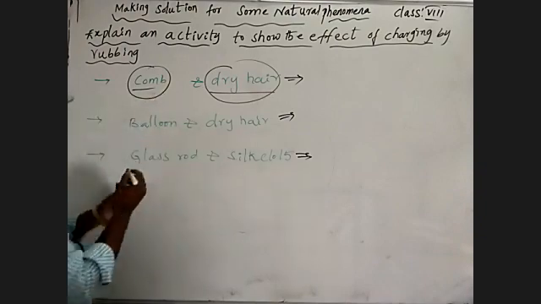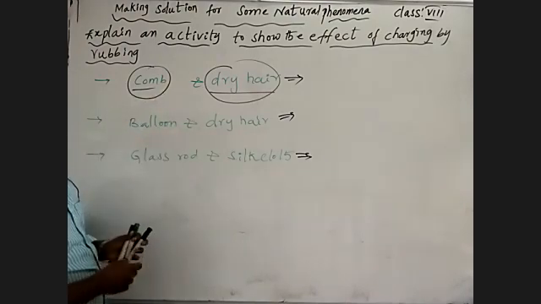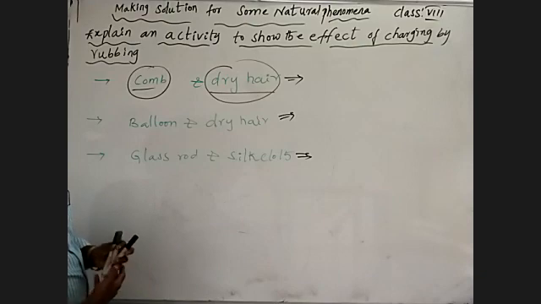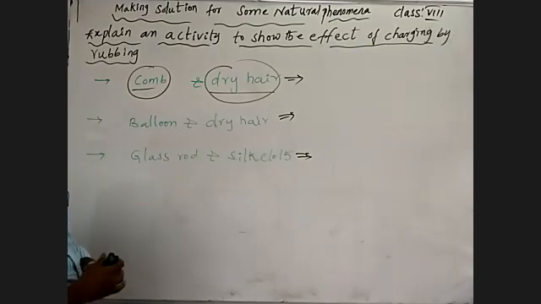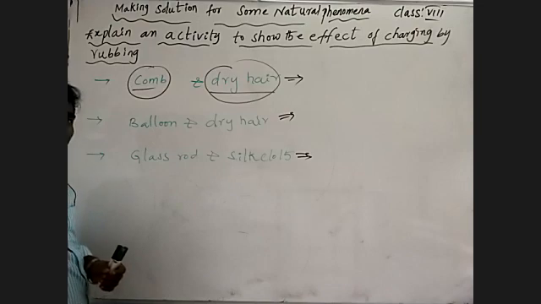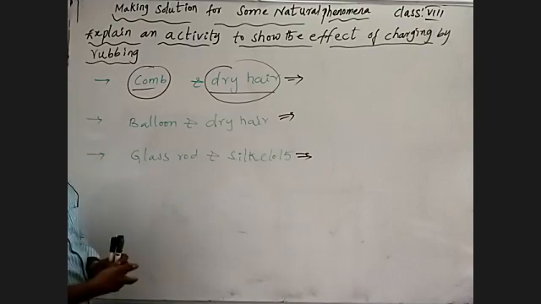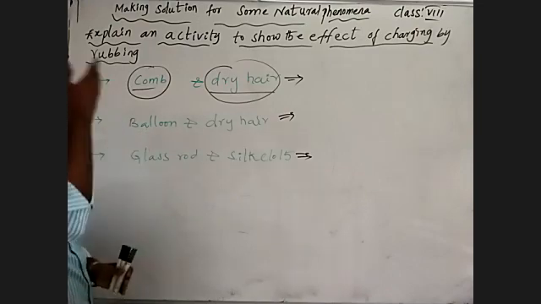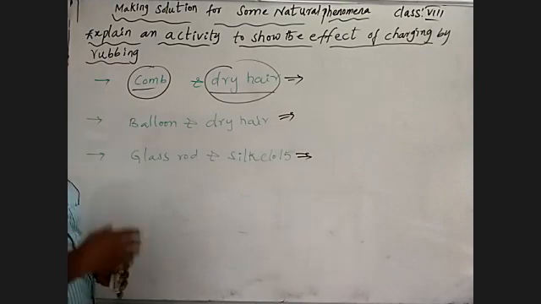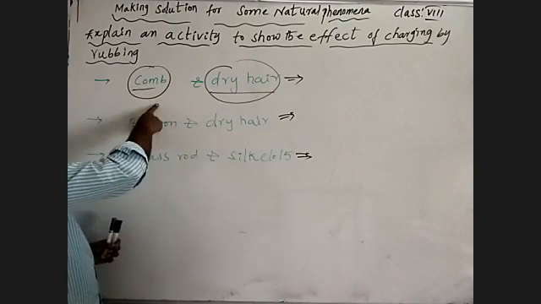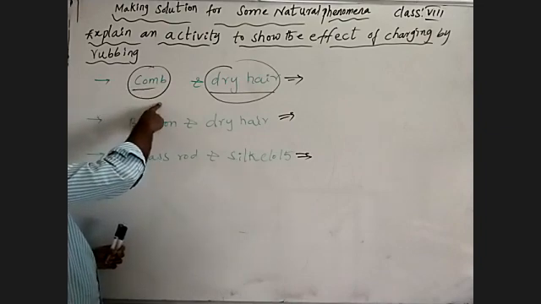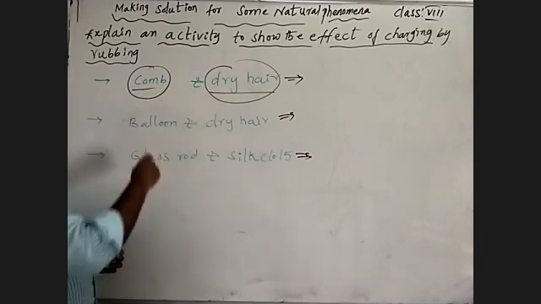Take a comb and comb your dry hair. Combing means we make the plait, giving proper combing to our hair. Understand? So let's comb our dry hair with the help of a comb.